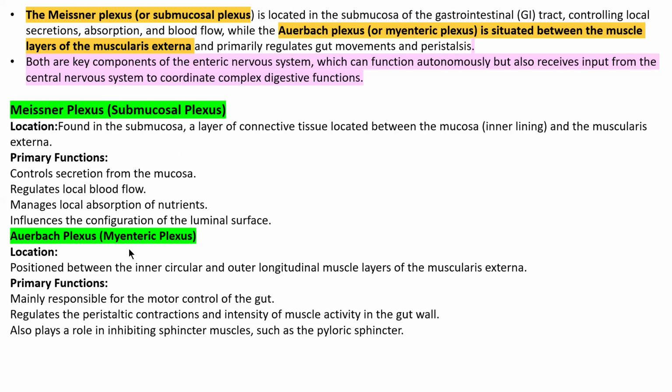Now, Auerbach plexus is also called the enteric plexus. It is present between the inner circular and outer longitudinal muscle layers of the muscularis externa. Its primary function is to provide motor control of the gut, stomach, and small intestine. It regulates the peristaltic movement and intensity of muscle activity in the gut. It also plays an important role in relaxing sphincter muscles such as the pyloric sphincter muscle.